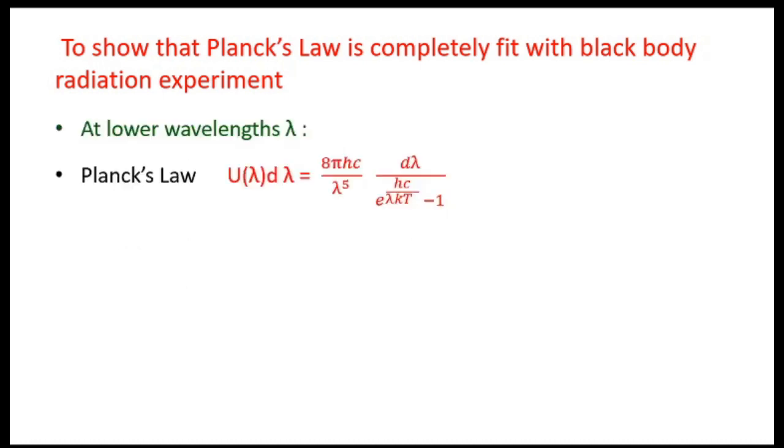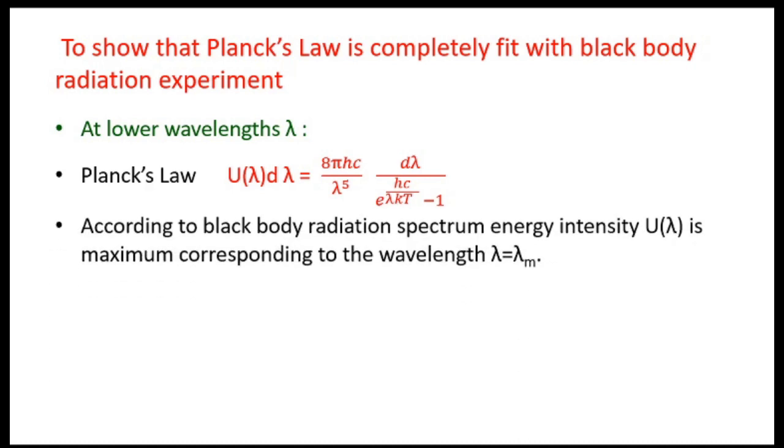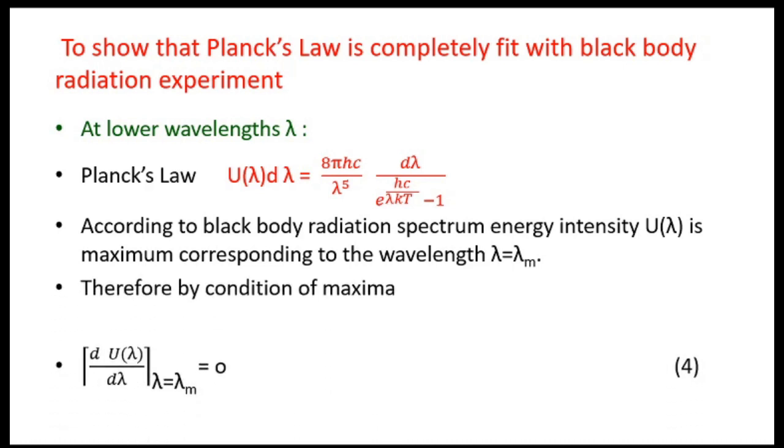Now see the case at lower wavelength. The energy intensity emitted is given by the equation for u lambda d lambda. If you remember the black body radiation spectrum, we have noted that the energy intensity u lambda is maximum corresponding to a certain wavelength, lambda equals lambda m, and after that the intensity decreases.